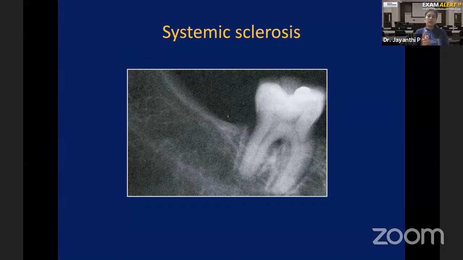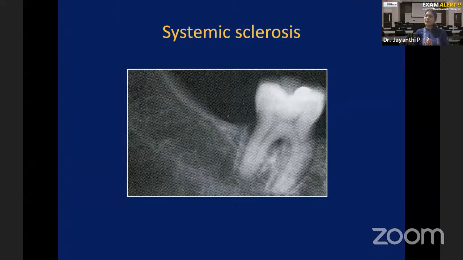That is not with one single tooth. For all the teeth the patient has, it is generalized widening of periodontal ligament space. This is an important viva question that you can be asked: name the condition where you see generalized widening of periodontal ligament space in a radiograph. You cannot see widening of periodontal ligament space clinically. You look into the patient's mouth, you cannot tell whether the PDL space is widened or not. That can be appreciated only in a radiograph. If there is generalized widening, all the teeth will have the same feature. Generalized widening of periodontal ligament space, always think about systemic sclerosis. That is one important radiographic feature of systemic sclerosis.